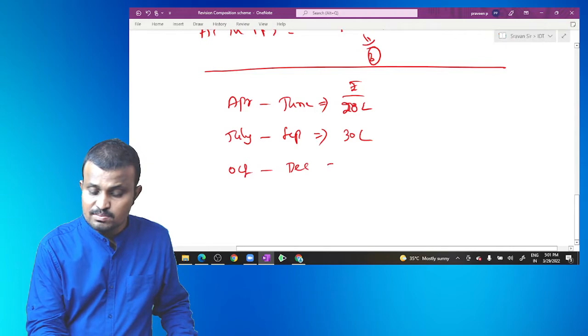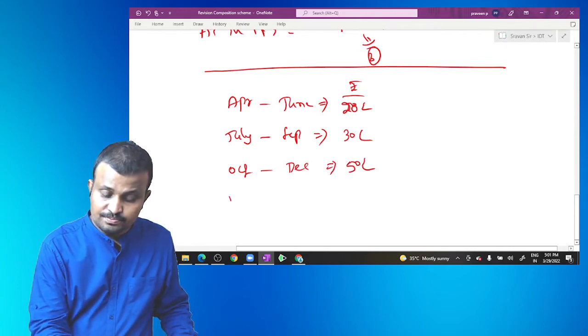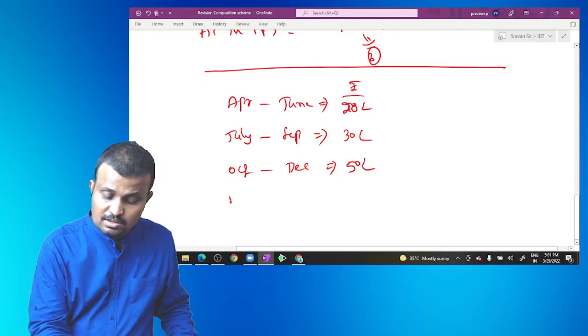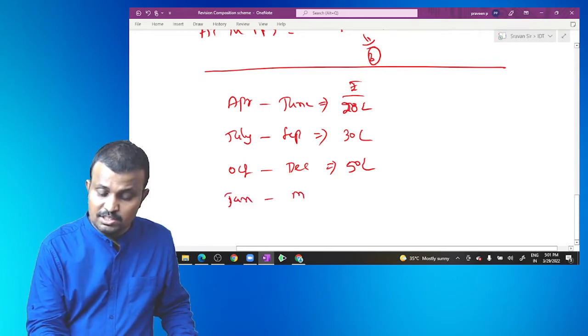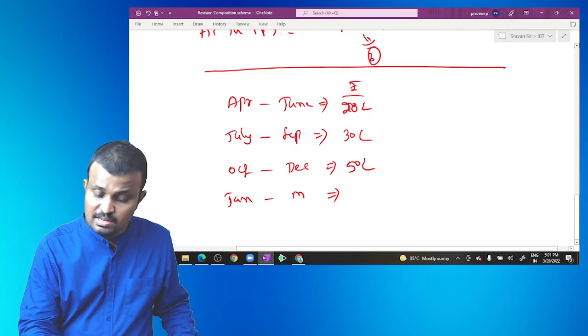October, November, December, the party earned 50 lakh, and January, February, March, the party earned around 25 lakh.